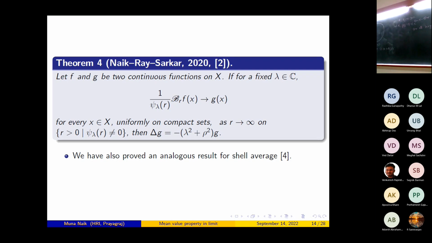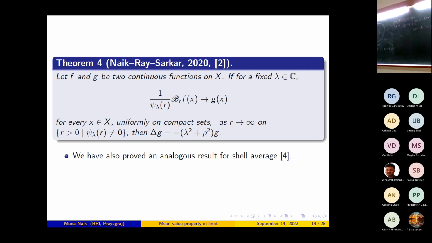It turns out that if you assume some growth condition on f and g, you can prove some better results, and you can also give easier proofs, or in some cases completely different proofs.